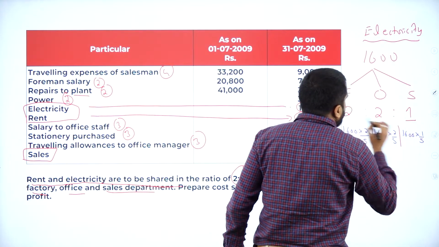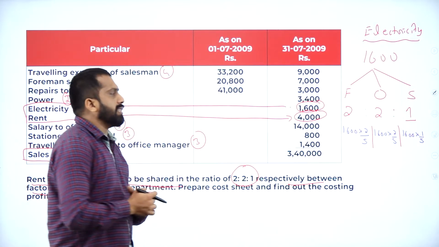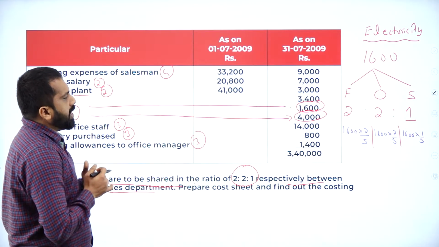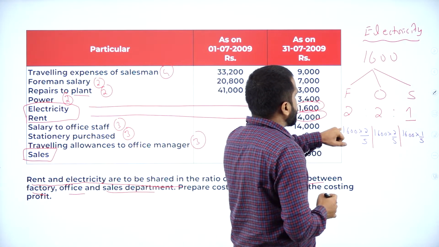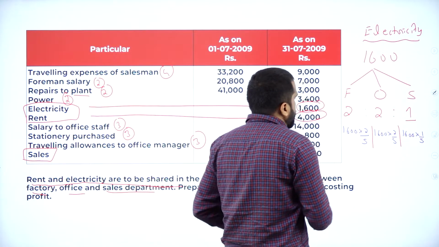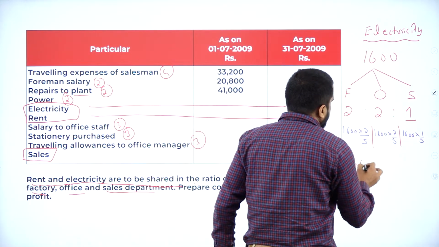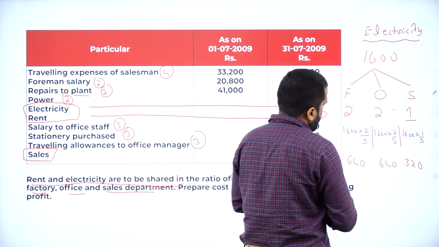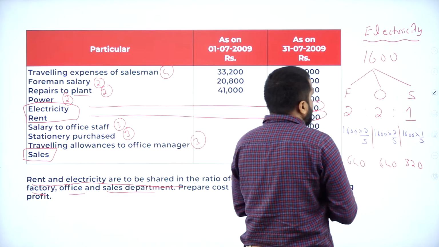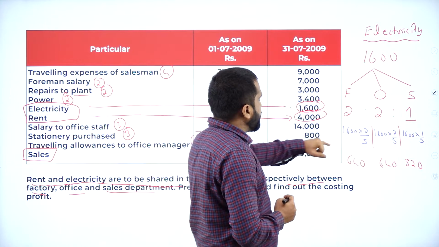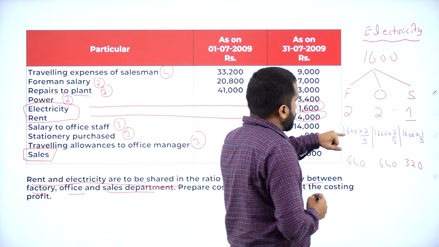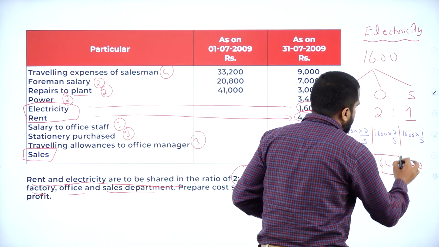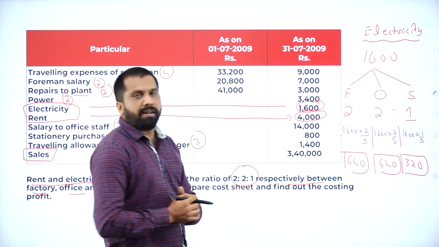What will be the calculation? This will be 640, this will be 640, and this will be 320. We'll check the exact calculation again. So this is all about your electricity.